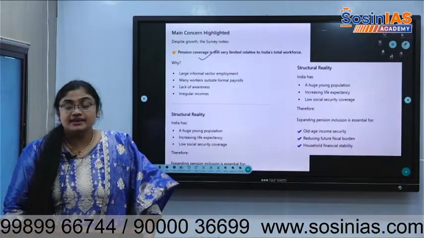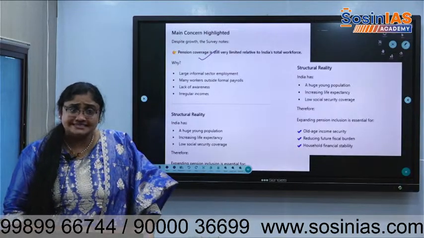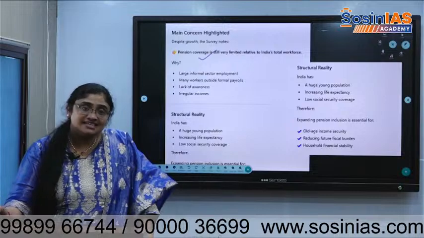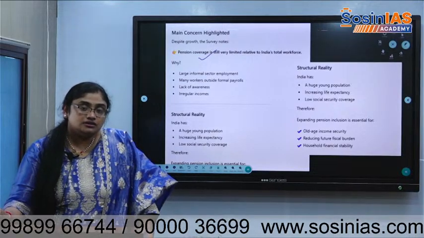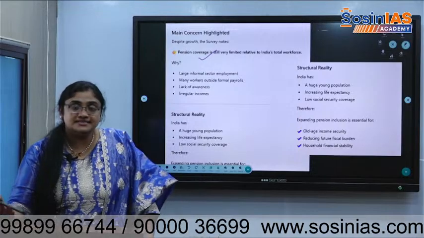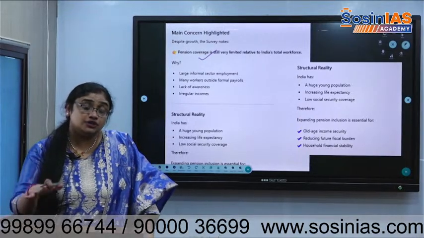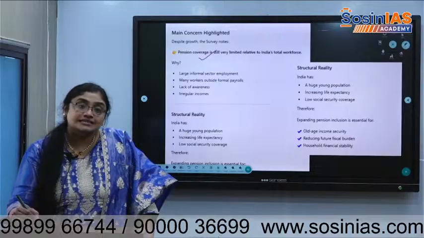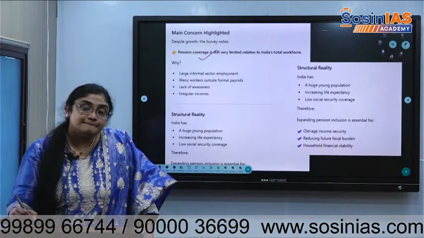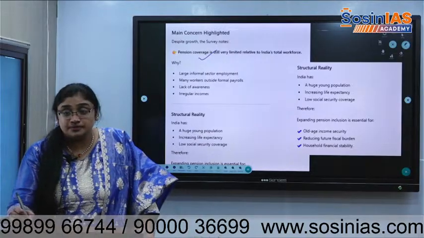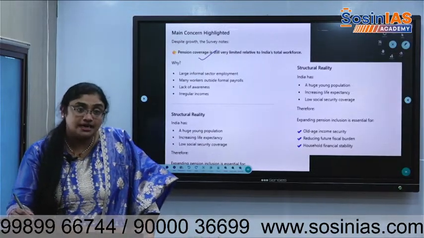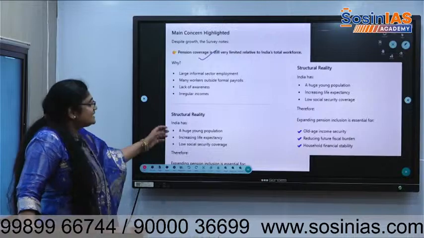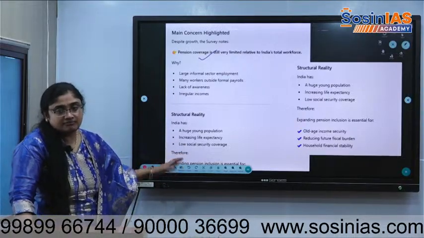People don't have awareness, except in the services industry. In agriculture, there is no thinking about pension. Manufacturing itself is very small within India, and 90% of the growth is in informal MSMEs. Why MSMEs? If there are huge MSMEs at medium size, they need to pay basic income for all the people, so they'll stay micro just to not pay basic decent salaries and pensions. These problems we have already seen in our basic economic classes. We will know it from whichever book we read, right? So the structural reality is a huge young population, a demographic dividend, but we are not using them.